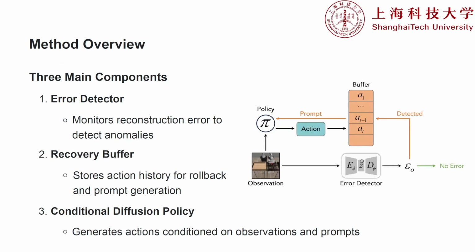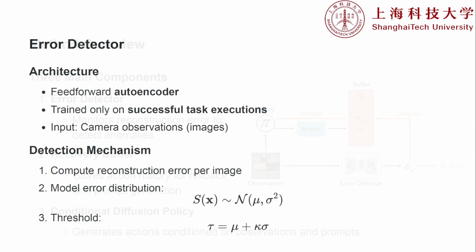Before a robot can fix a mistake, it has to know it made one. Most systems wait until an object is dropped or a task is completely failed to register an error. REACH stops the error before the physical damage is done. We do this using an autoencoder-based Error Detector. We train a lightweight feed-forward autoencoder strictly on successful nominal execution images. It never sees a failed state during training.